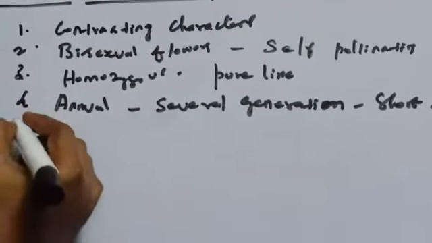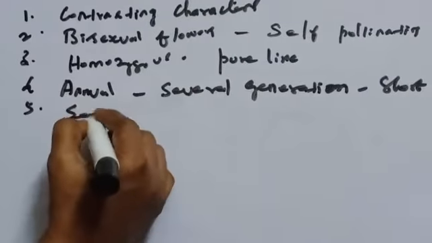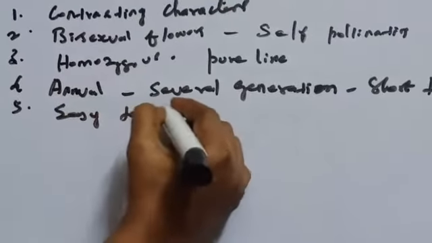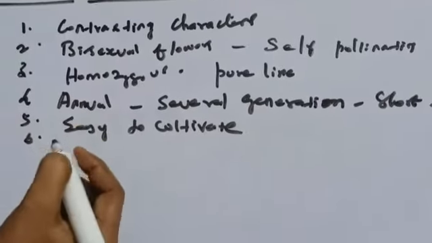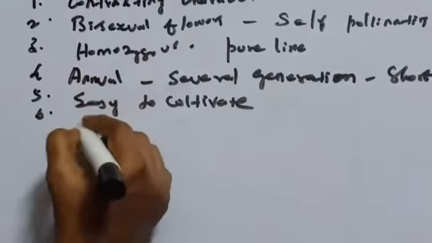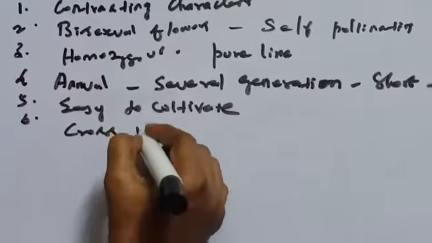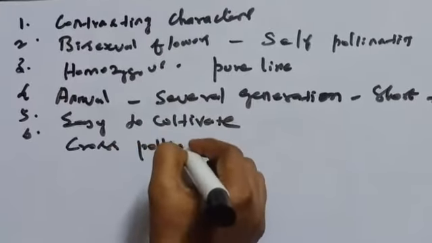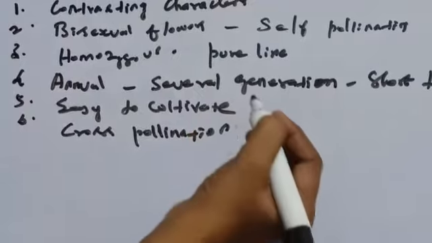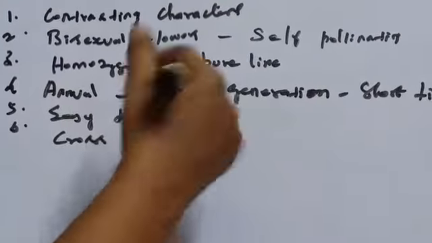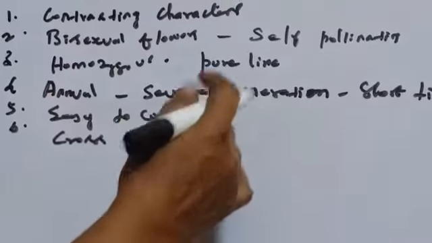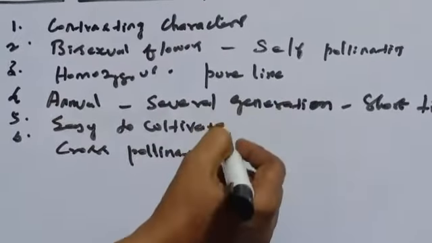The fifth reason is it is easy to cultivate. The sixth reason is it is easy to make cross-pollination, that is, pollen can be transferred from one plant and easily introduced into the stigma of another plant.